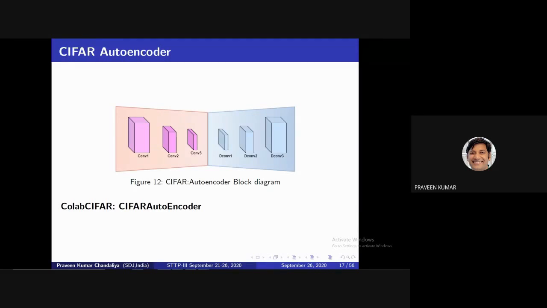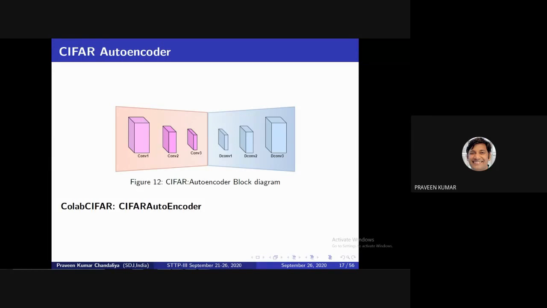What is convolution? To compress. And what is deconvolution? To uncompress. First our CIFAR data set is the input, then we compress it and convert it back into image form, meaning synthetic image generation. The loss function is the same, but this time I'm using a new image to image translation network.